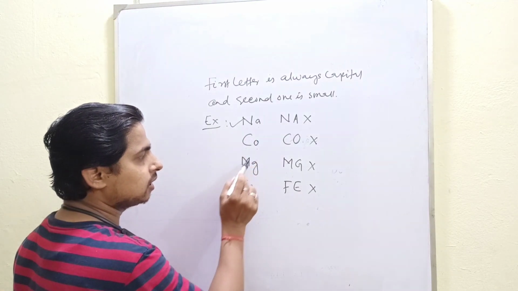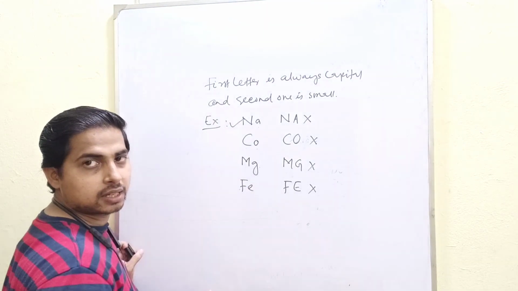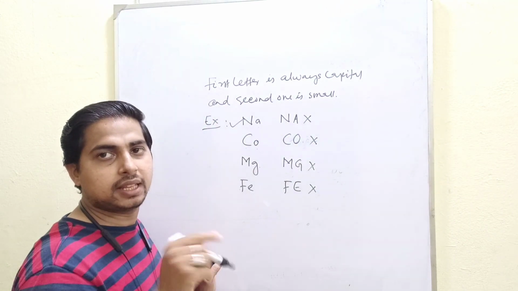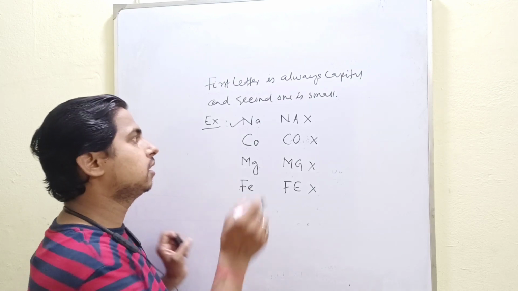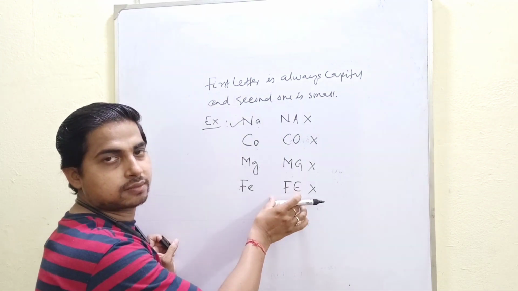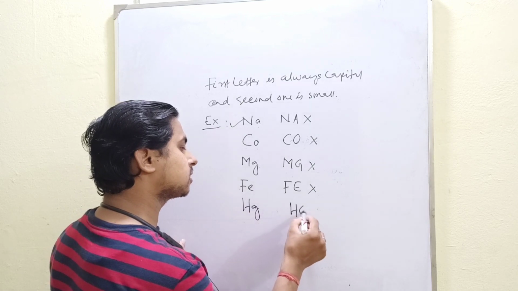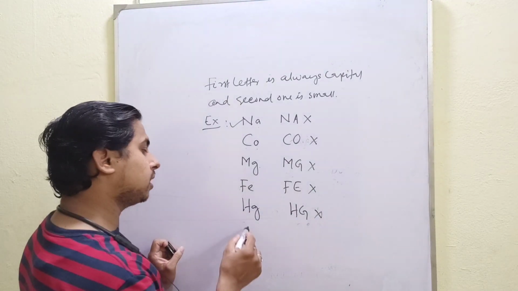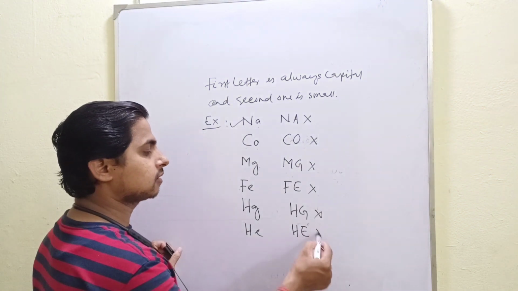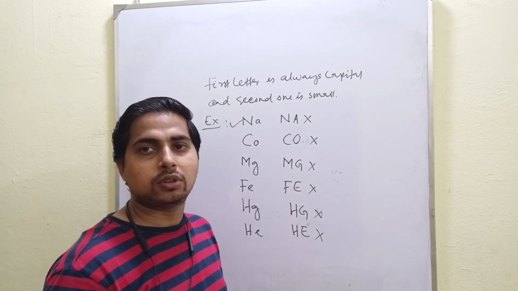First capital, then small. I am repeating. When writing the symbols of an element, the first letter should be capital, then the second one is small. This is the correct symbol notation. This is not correct, wrong notation. For example, for mercury, Hg, not HG. Okay, for helium, He, not HE. Right? In this way, we are going to write all.